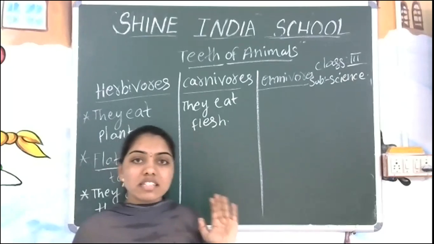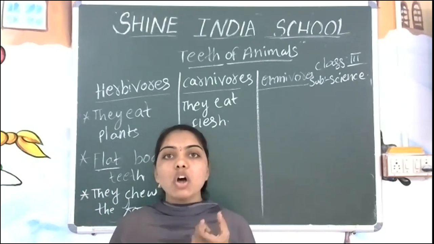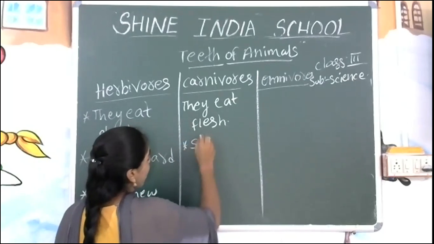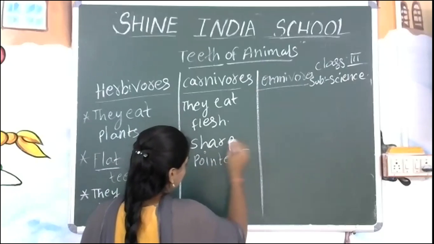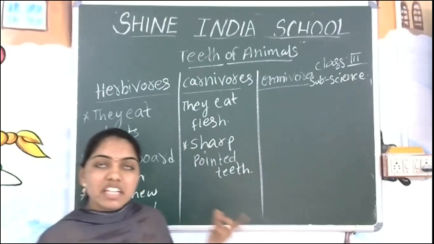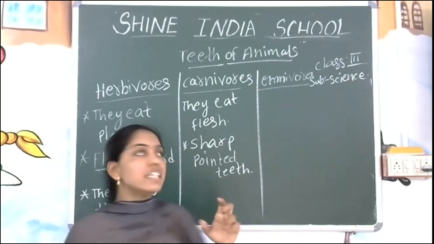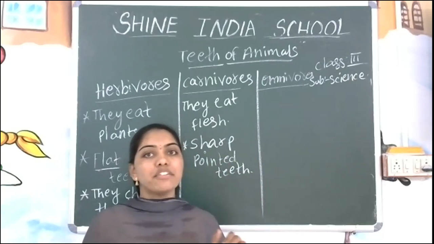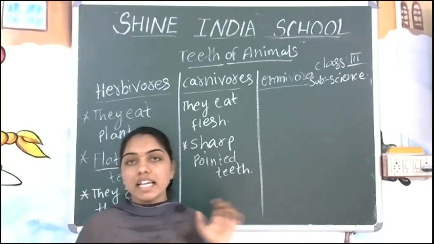That means the plant eating animals have flat teeth. What about the carnivorous animals? Yes, we will eat the chicken with the help of our edge teeth. Those are very sharp pointed teeth. What are they having? Sharp pointed teeth. Yes, what are the carnivorous animals having? They are having the sharp pointed teeth. Why do they need the sharp pointed teeth? To tear the fur or to tear the flesh, they are going to use the sharp pointed teeth.